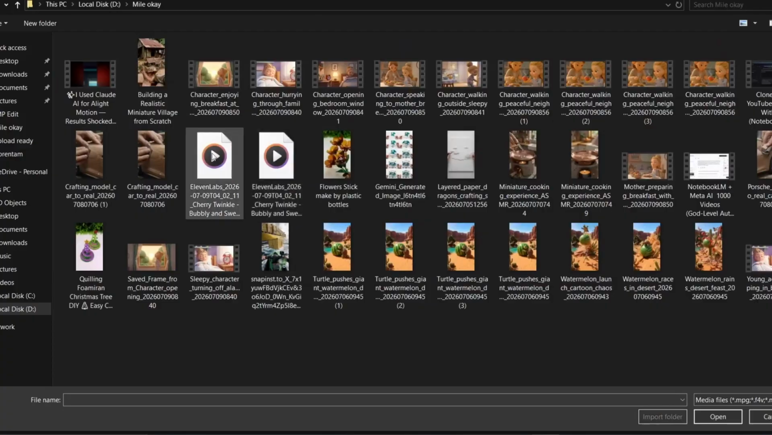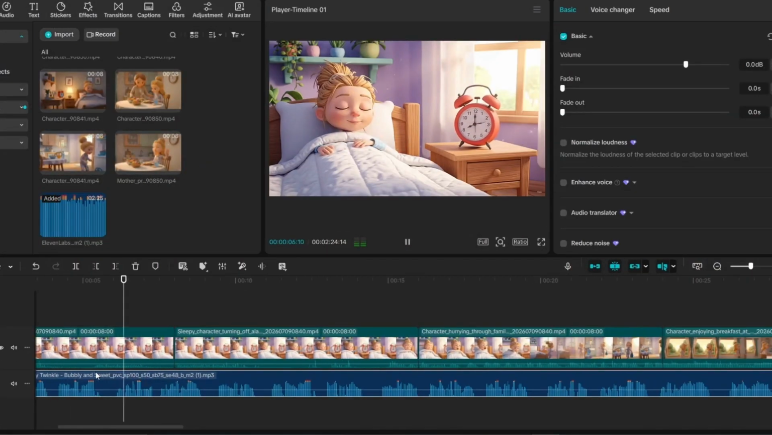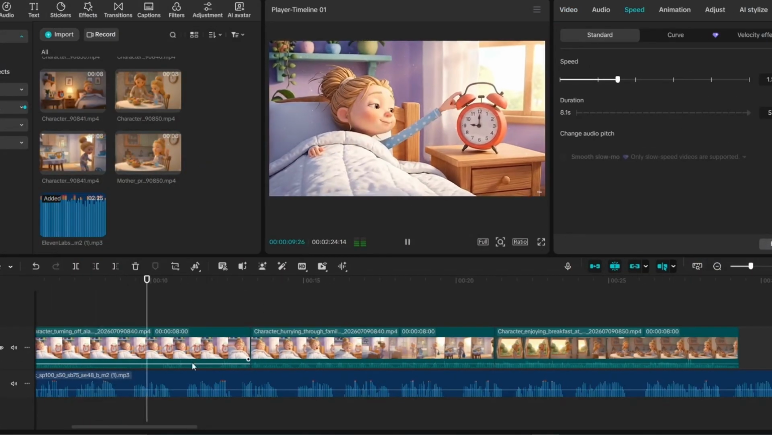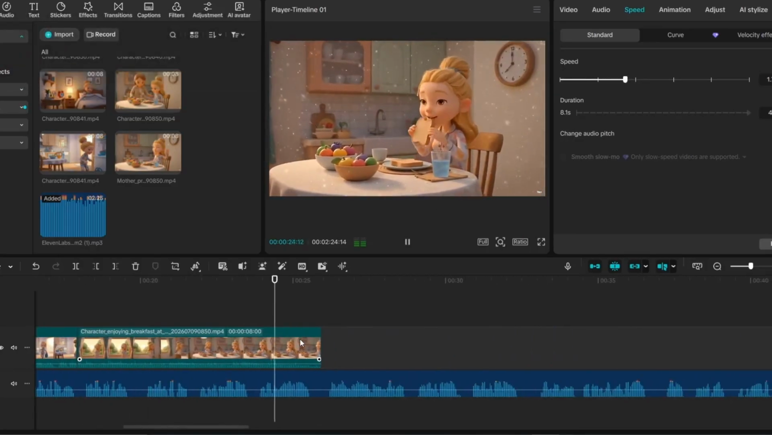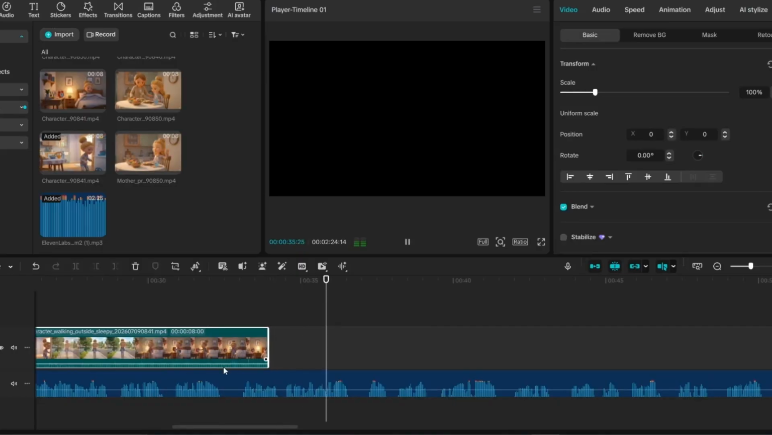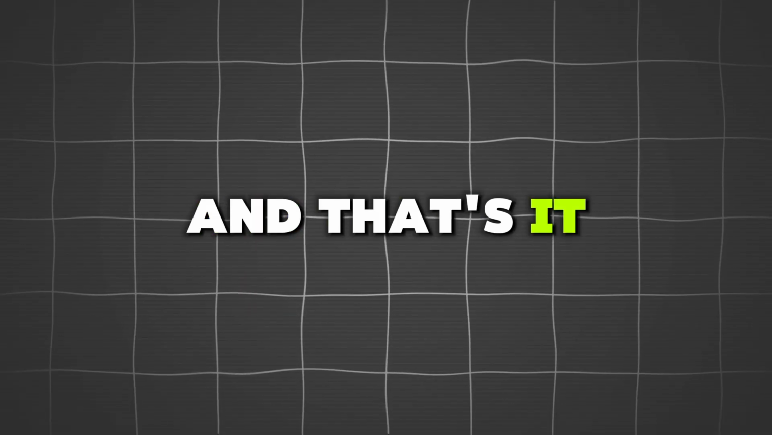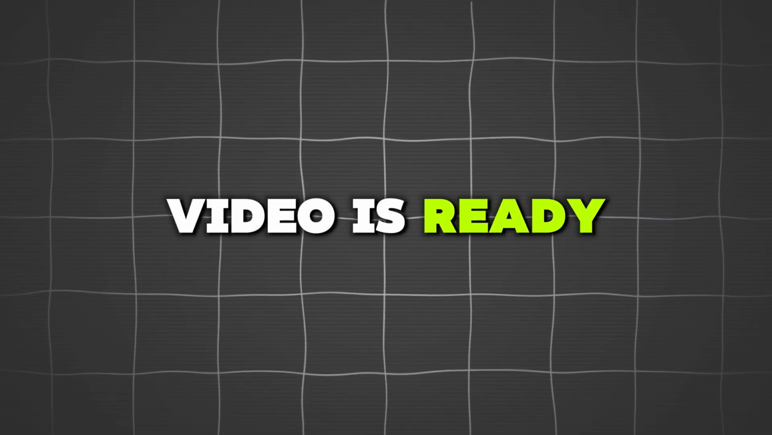Now open your favorite video editor, import all of your video clips, arrange them in the correct order, add the voiceover, background music if you'd like, and don't forget to include captions. Then export your video. And that's it, your English learning video is ready to upload.